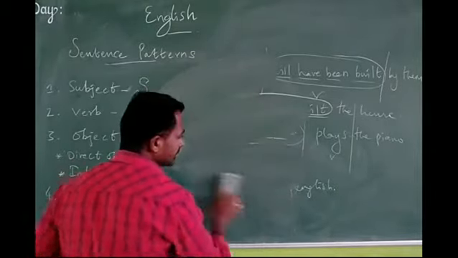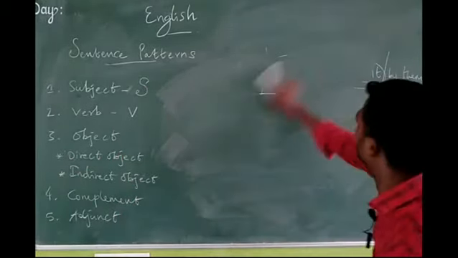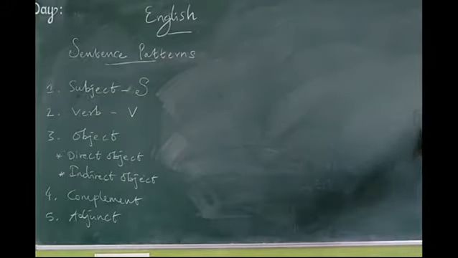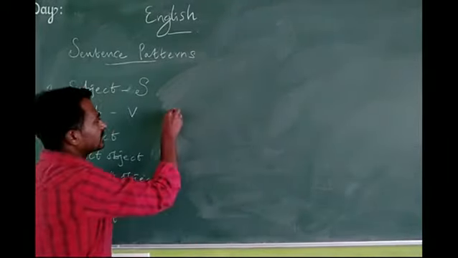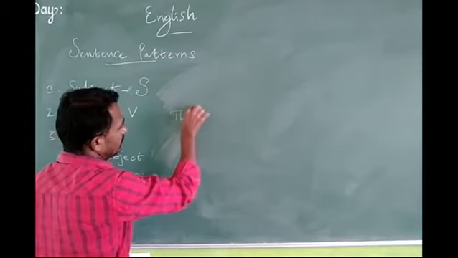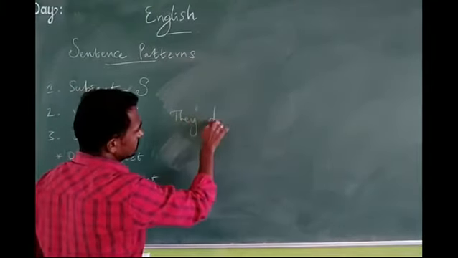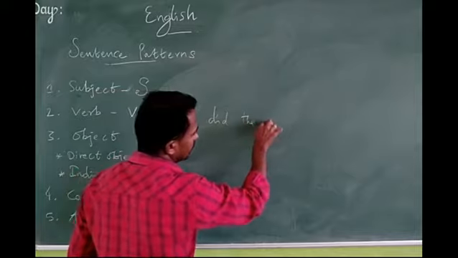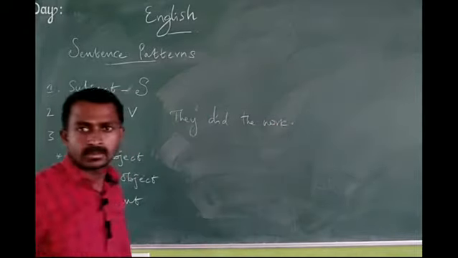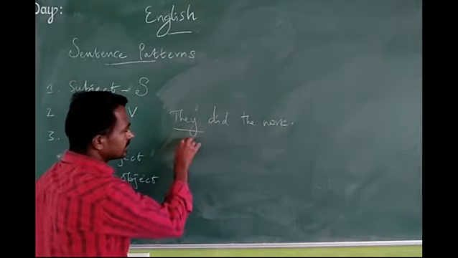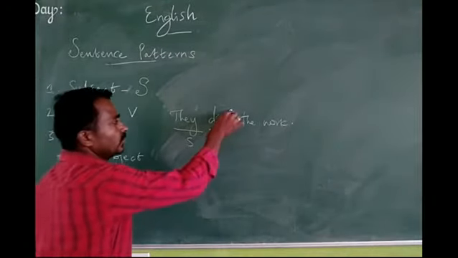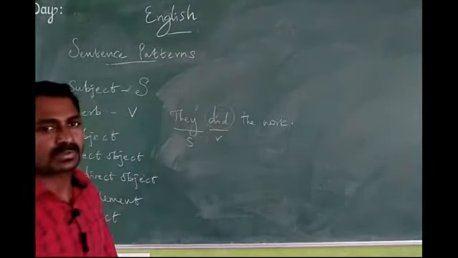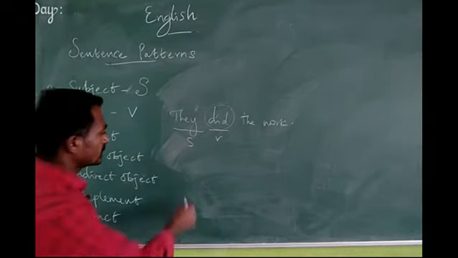And then the remaining things, suppose the main verbs apart from other things, being, did, something, sir, how can we easily identify the sentence? For example, they did the work. Here they is the subject, did is the verb. That's all. We can easily identify it. Do in past tense, what form? Do in past tense is did. That's all.